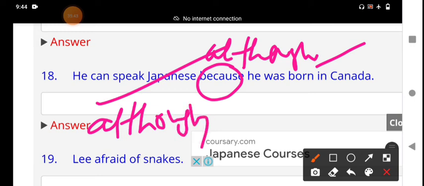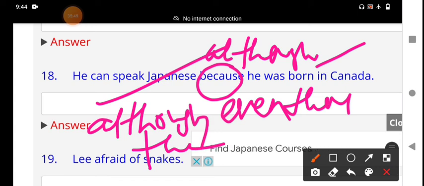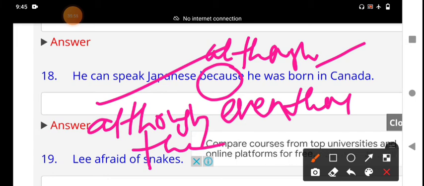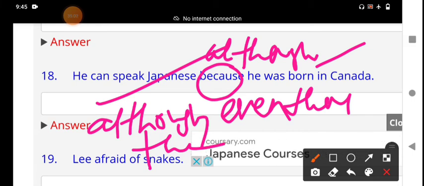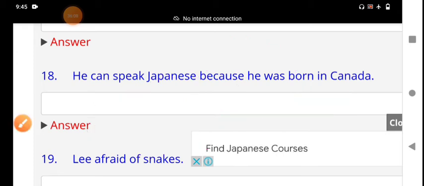Though, even though, or though, these are all subordinate conjunctions. They introduce a dependent clause. They are mostly the same meaning. But comparing even though and although, even though is more emphatic.